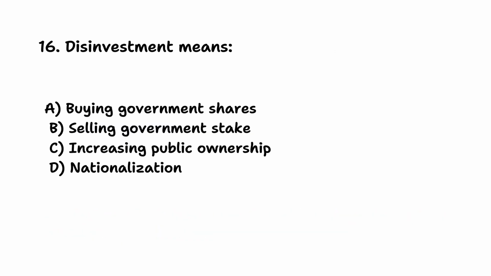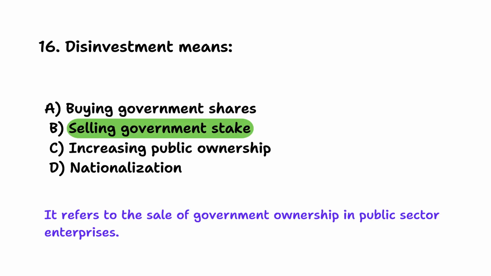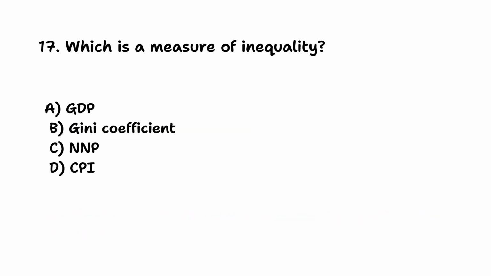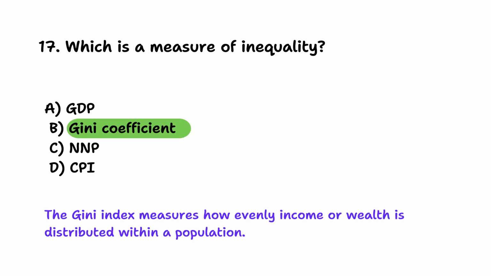Disinvestment means? Selling government stake. It refers to the sale of government ownership in public sector enterprises. Number 17. Which is a measure of inequality? Gini coefficient. The Gini index measures how evenly income or wealth is distributed within a population.